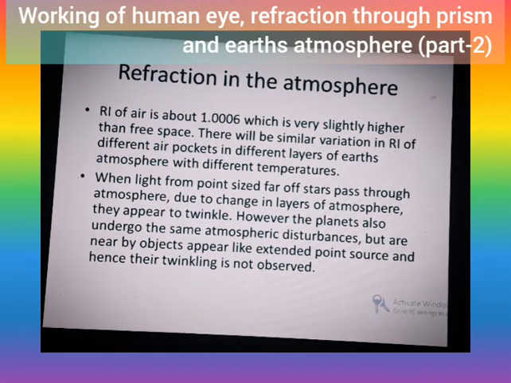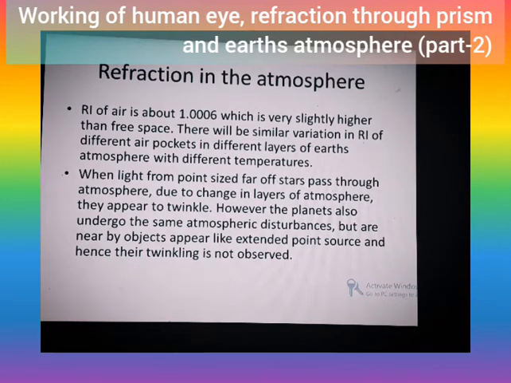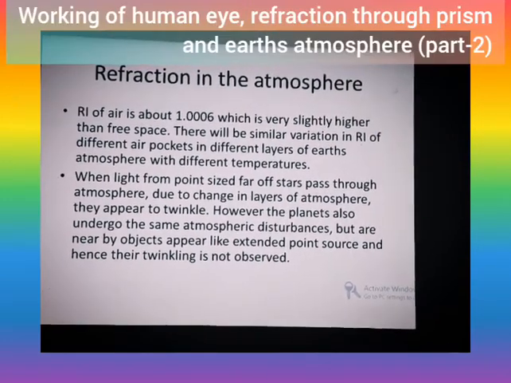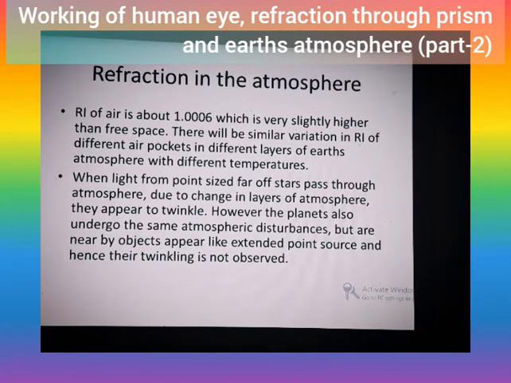That is about rainbow, just remember that. Then, refraction in the atmosphere. There are different phenomena in the atmosphere like twinkling of stars, planets not twinkling, the blue color of the sky, etc. Let us see why this happens. The refractive index of air is 1.006.